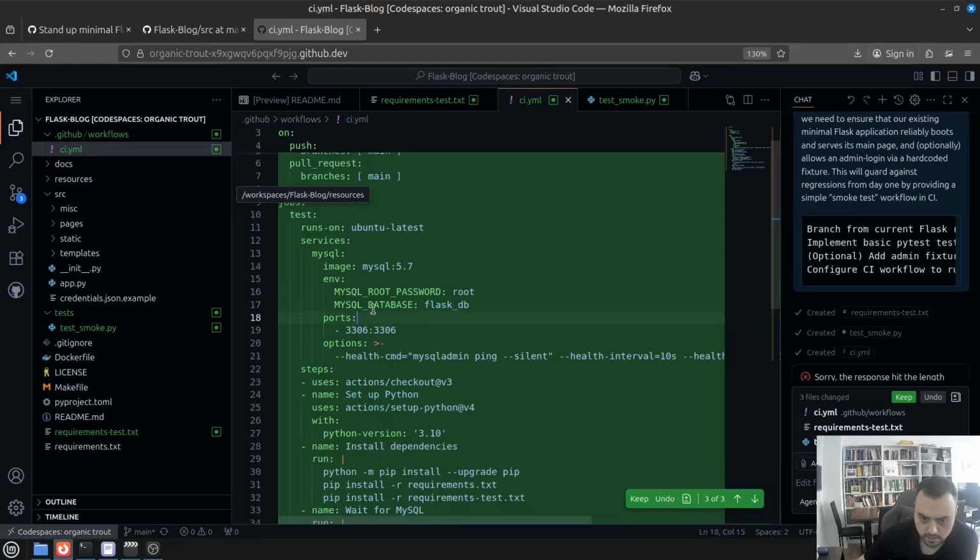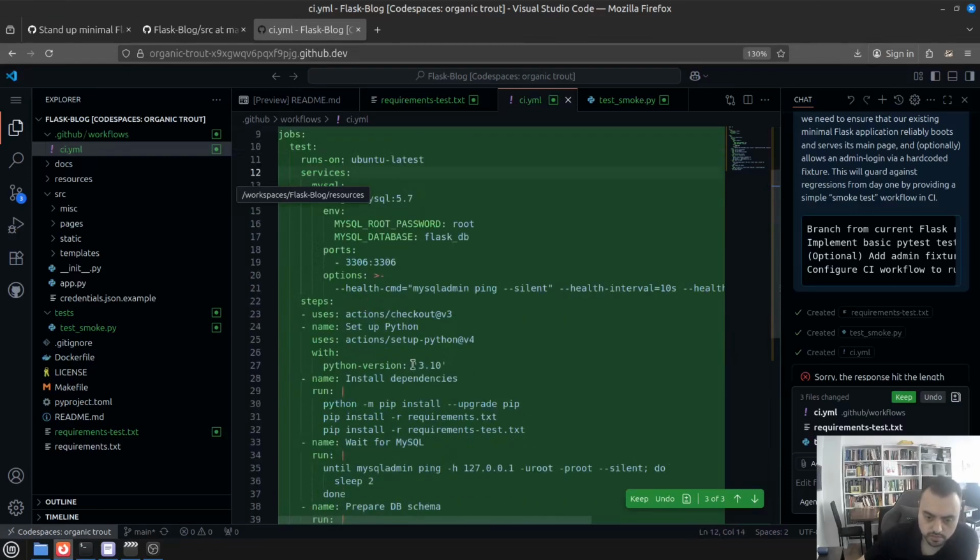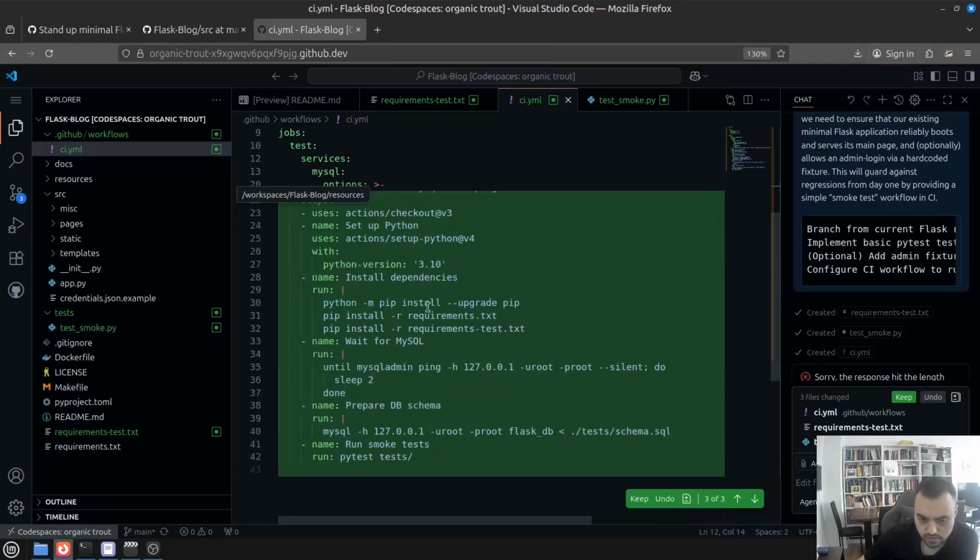Yeah, it will set up a new database in Ubuntu latest for the purpose of the test. Which is, I think, okay, but I don't know how much time it will take. Then it will install both requirements and requirements tests.